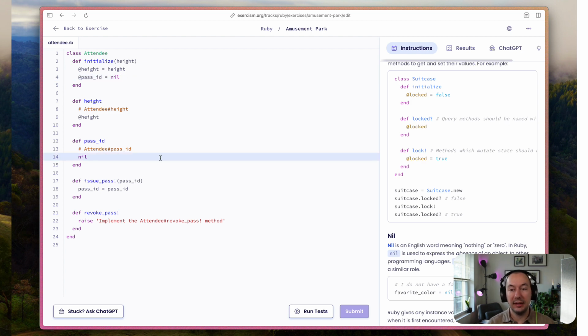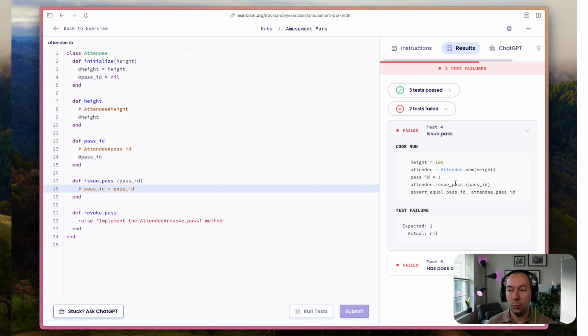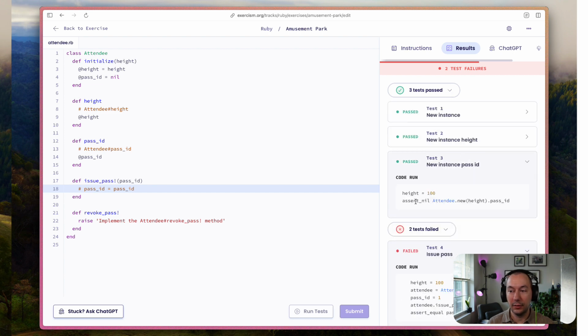And then what that allows us to do is for this method here, we would just return that pass ID. And let's remove this so it's not an issue. So if we run these tests, we should still be passing the one that asserts a nil. Let's see, can we put a focus mode on? Okay, cool. We got a focus mode on.